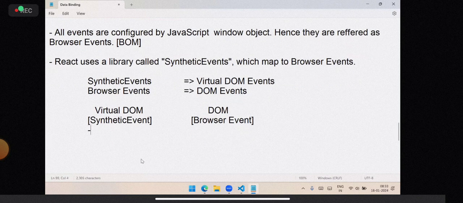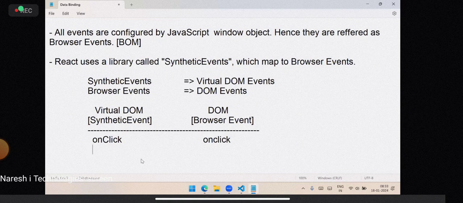It's just a rough reference I am giving. The virtual DOM event will be onClick, right? And in the DOM it will be onclick. Similarly onChange here, and onchange there.